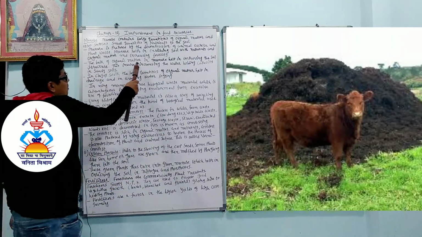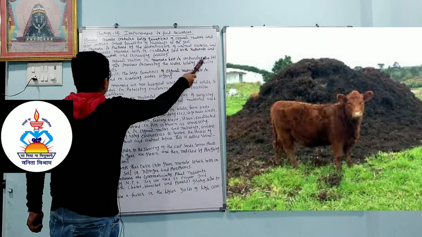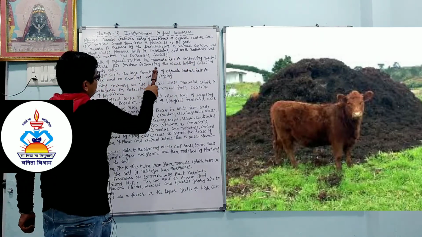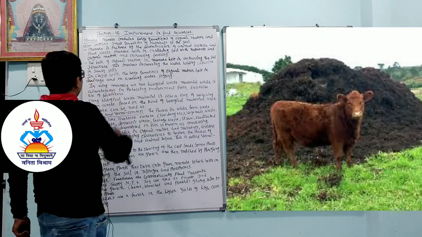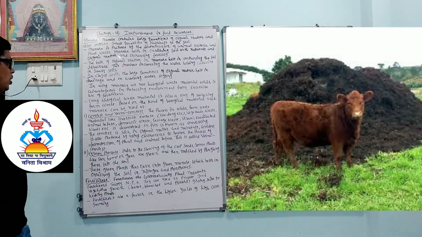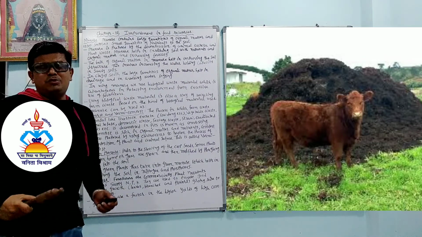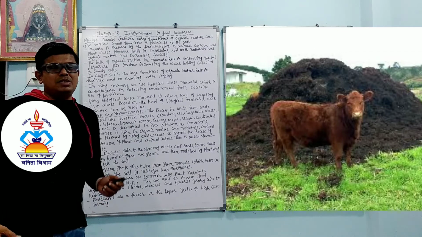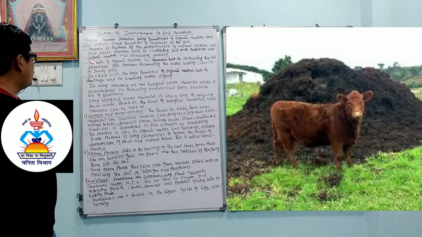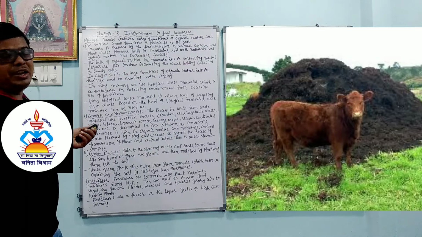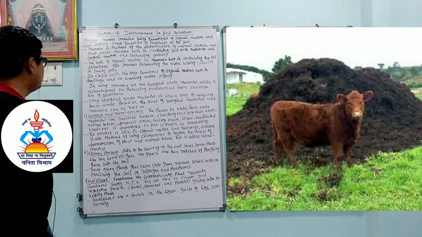The bulk of the organic matter in manure helps in improving the soil structure. This involves increasing the water holding capacity in sandy soil. Generally sandy soil cannot absorb water; its water holding capacity is less. So what is the function of manure? The bulk of organic matter in manure helps in improving the soil structure and it increases the water holding capacity.